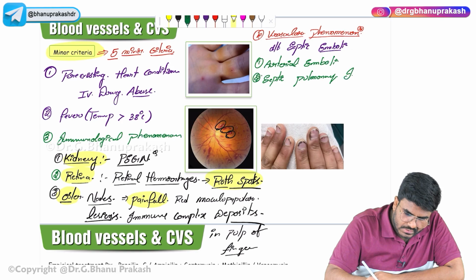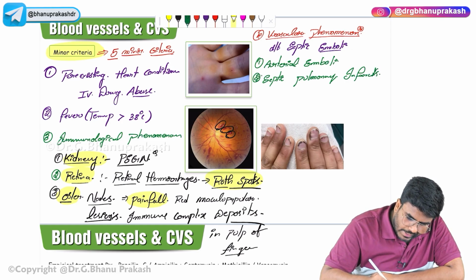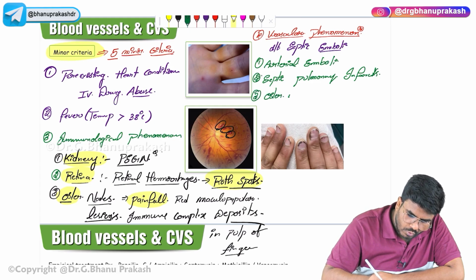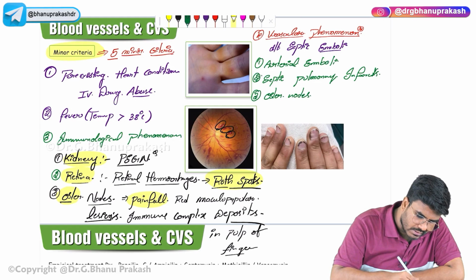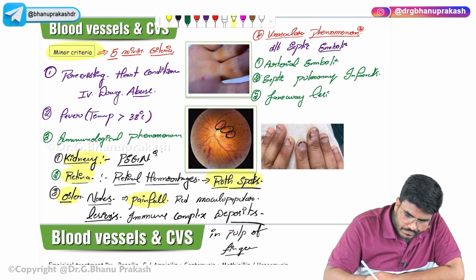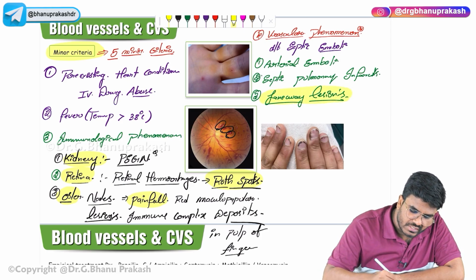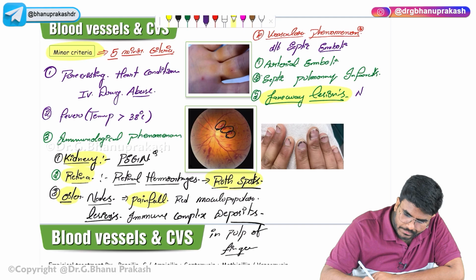Not only that, these emboli will go into hands and feet, and there they will cause Osler nodes. Sorry, not Osler nodes. They will cause Janeway lesions. Janeway lesions are something similar to the Osler nodes, but Janeway lesions are non-painful, non-tender.